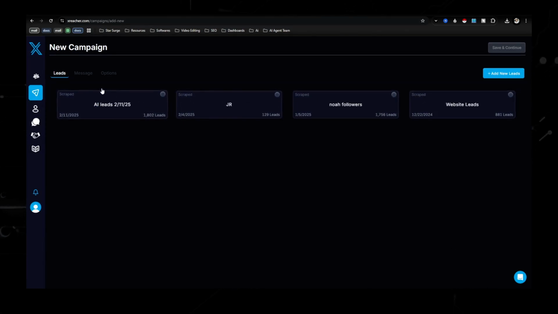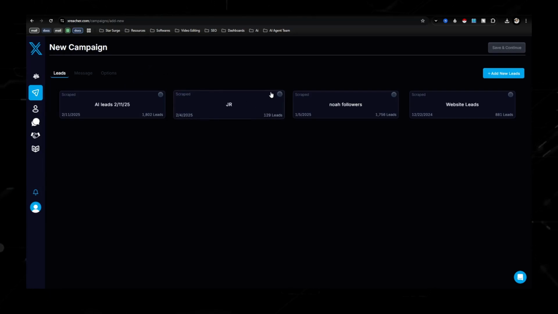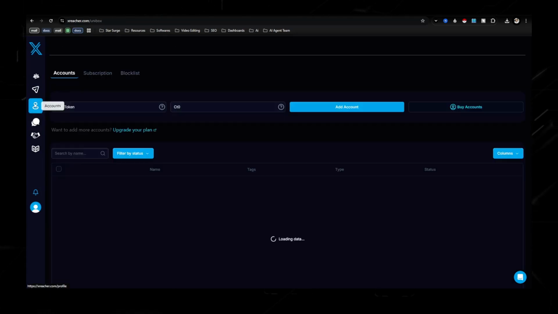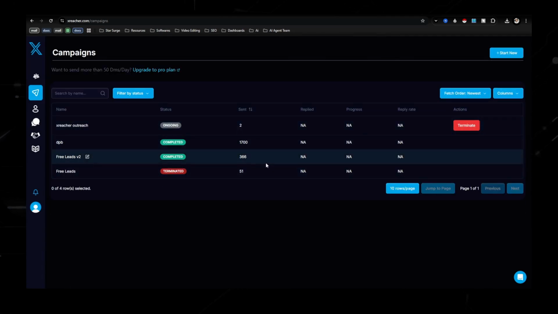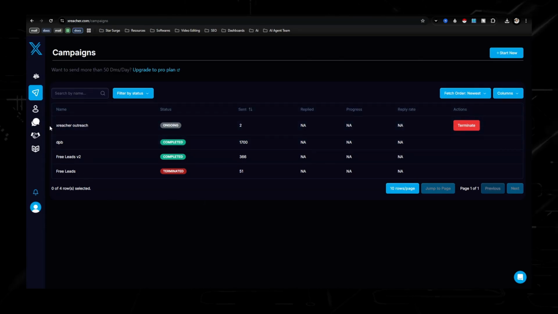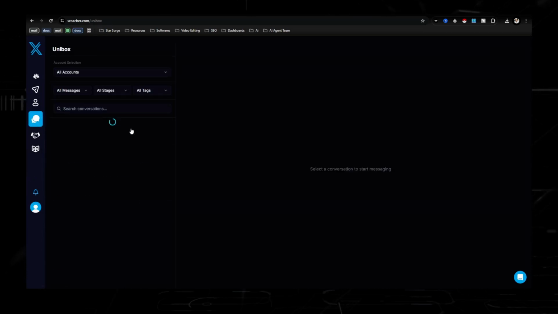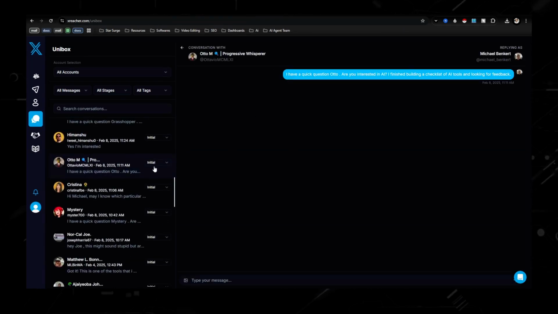After you do that, it would take you to this section where you get to pick the messages that you want the bot, or X Reacher, to send out. And then the options would be how many accounts you want to pick. If you're just getting the free trial, you would just have one account, and then you would hit start sending, and it would take you to this screen right here. None of these are available because you are on the free plan, but the paid plan does allow you to see the progress, the reply rate, and all that kind of good stuff. And then this is the Unibox, so you can see the messages that are sending out, different ones.